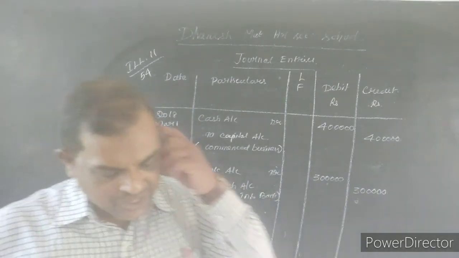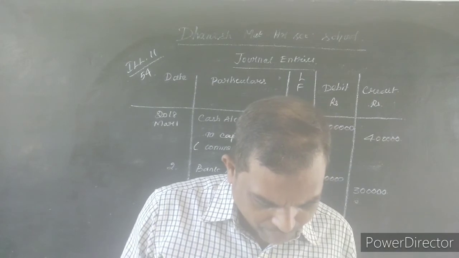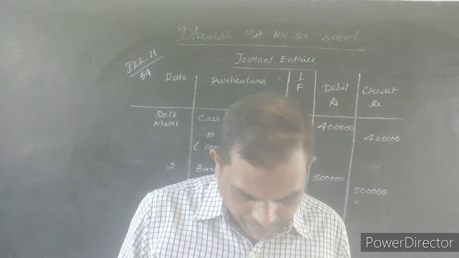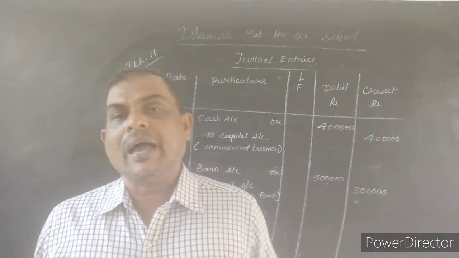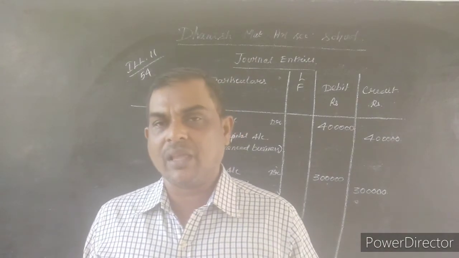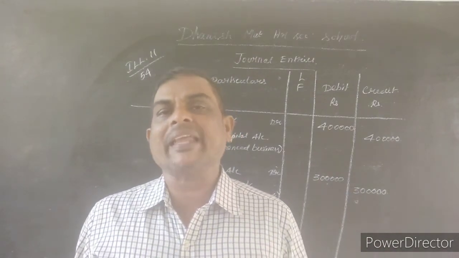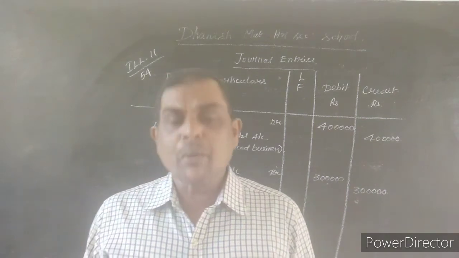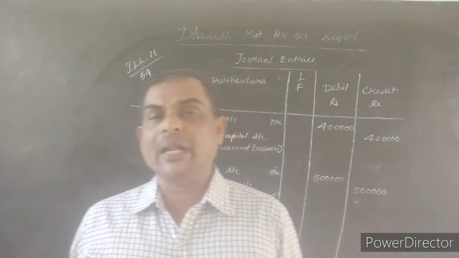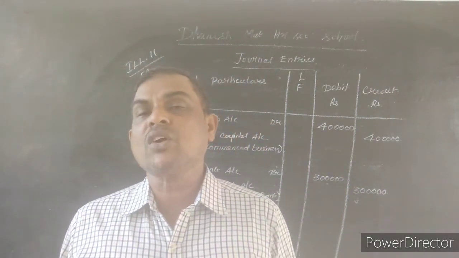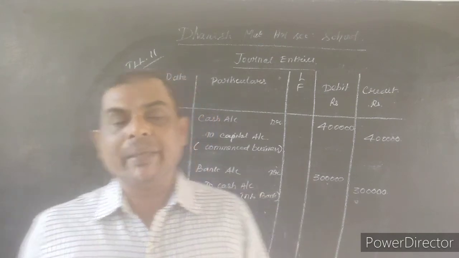What is the next transaction? Purchased goods from Ravi and payment made through net banking. I purchased some goods from Ravi, and for that I am making the payment through net banking. Net banking is nothing but bank account. Purchase of goods is nothing but nominal account, that is purchase account. So purchase account will be debited, bank account will be credited.